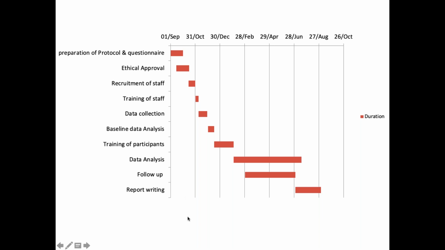So whoever is involved in a project or plans to be involved in a project, you should show the Gantt chart. It shows that you have planned ahead and you know what you are going to achieve in what time period. Even in your third year, you know that you are going to finish it by October if your exams are in October, hopefully. So you can plan ahead what you want to achieve in that time so that you can pass the exam.